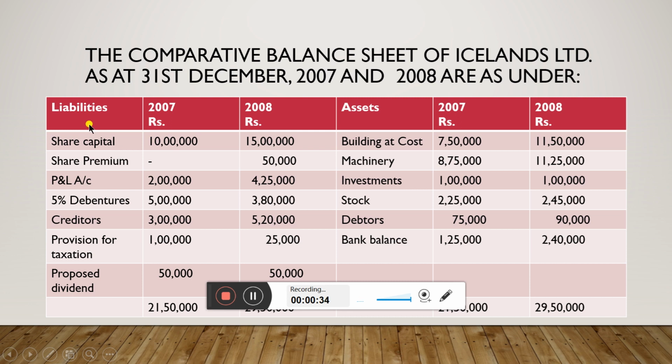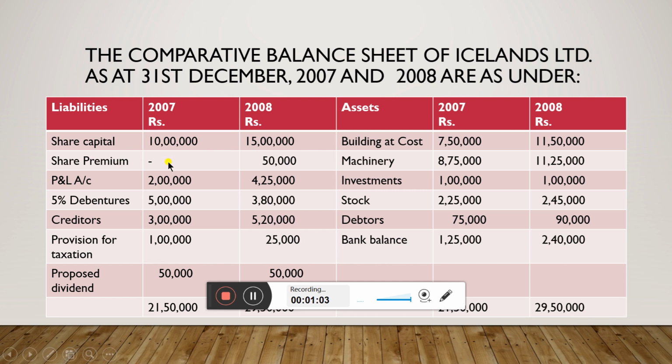Go through the liabilities. Share capital in the year 2007 10 lakh rupees, in 2008 15 lakhs. It clearly indicates that there is an increase of rupees 5 lakhs. The reason for this increase is fresh issue of equity shares.